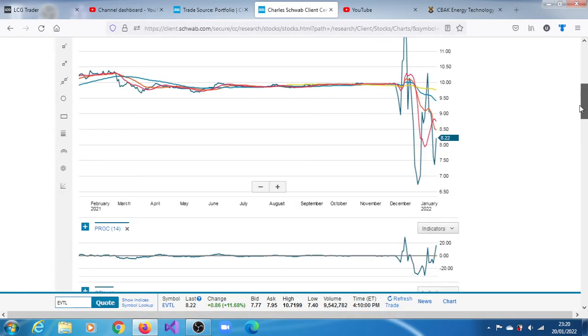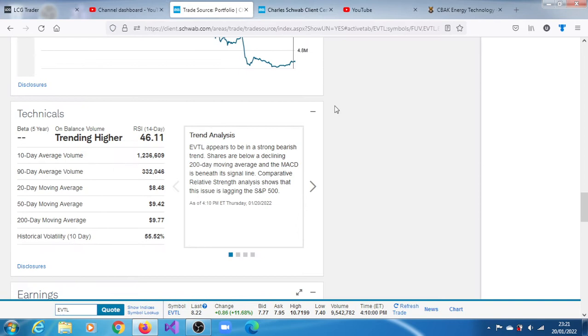Is that the case? Yes, we can see that. The underlying trend is a bearish one, even with all that rally that happened of late. Even the fact that it rose above its 200-day moving average at some point, the stock is still in a bearish trend. Shares are below a declining 200-day moving average, and the MACD is beneath its signal line. It's also lagging the S&P 500.